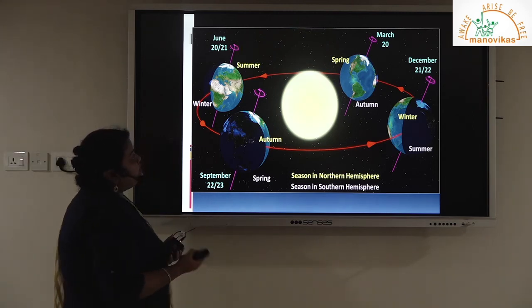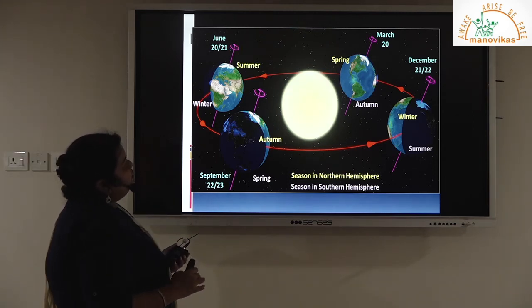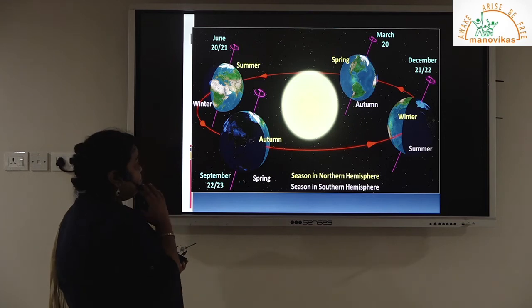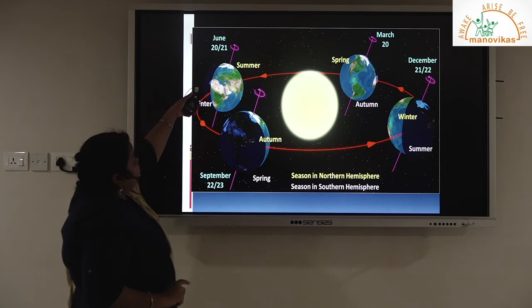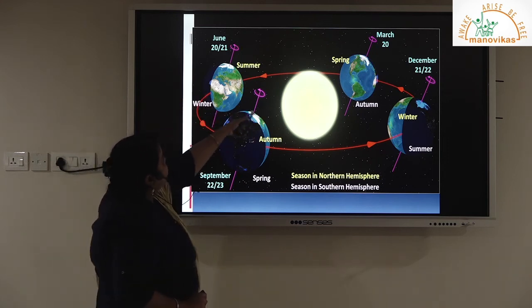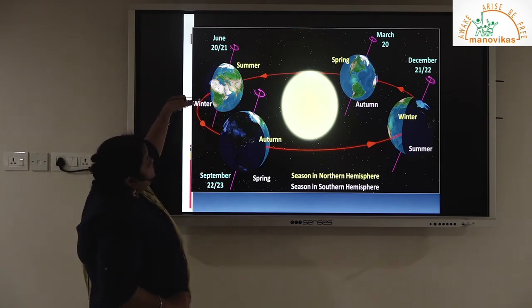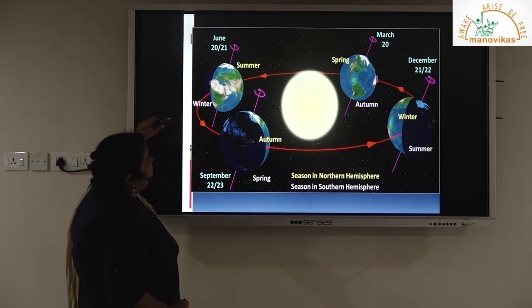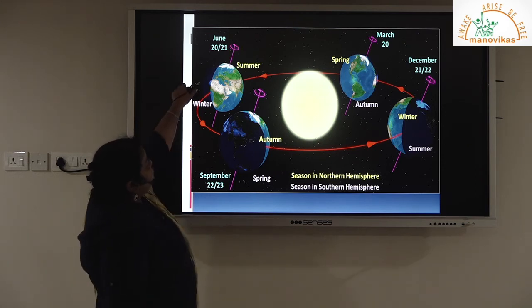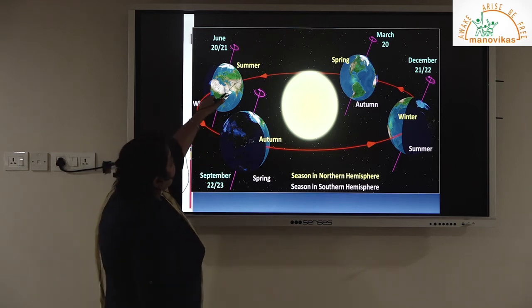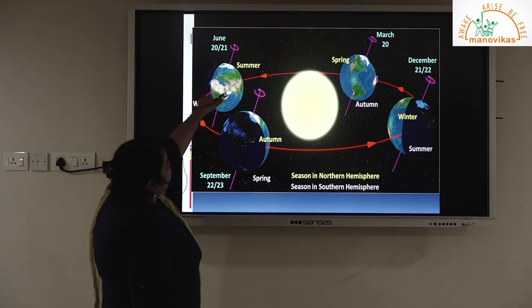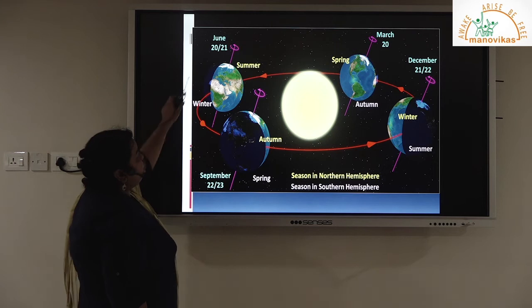We were trying to understand in the previous case the inclination of the axis and how it affects. So we have 21st June here. The North Pole is facing the sun. The northern hemisphere will have summer season, and the southern hemisphere will have winter season. The longest day for the northern hemisphere is 21st June. Then the journey continues. The sun's rays are vertical at the Tropic of Cancer here. So for the whole northern hemisphere, 21st June is the longest day and shortest night.